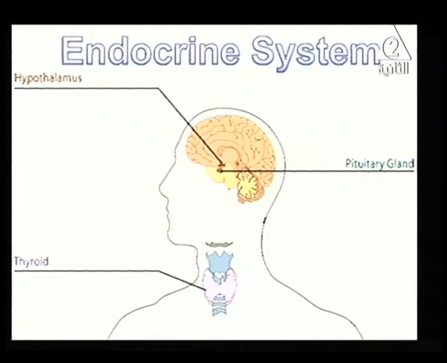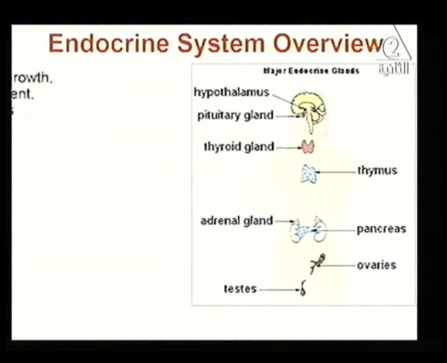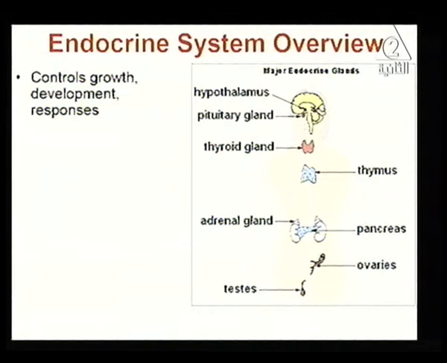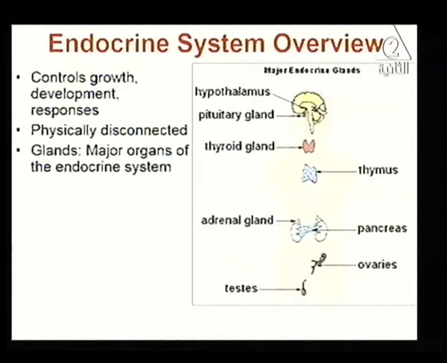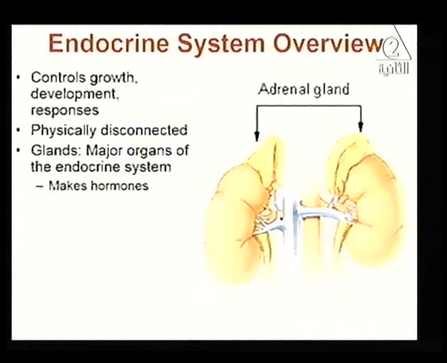The endocrine system, as we said, in our picture here, you notice that the glands are separated from each other. They aren't connected like most of the systems inside your body. Like what? Like the digestive system. In the digestive system, the organs are connected together: the stomach is connected with the small intestine, connected with the large intestine, and so on. But here they are separated from each other, yet they are actually connected together by their secretion, which is the hormone.